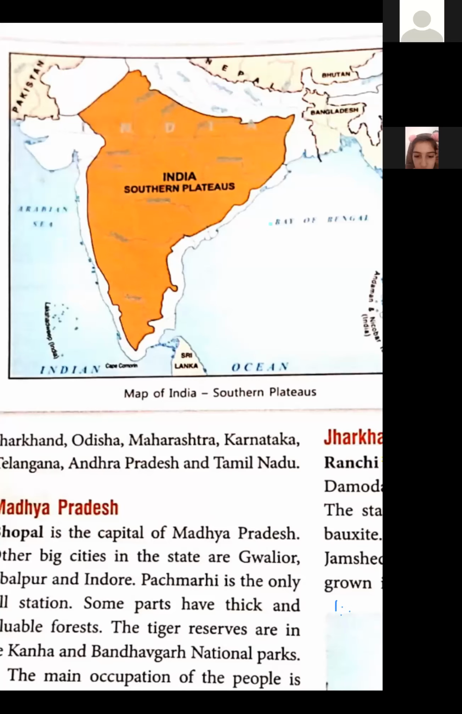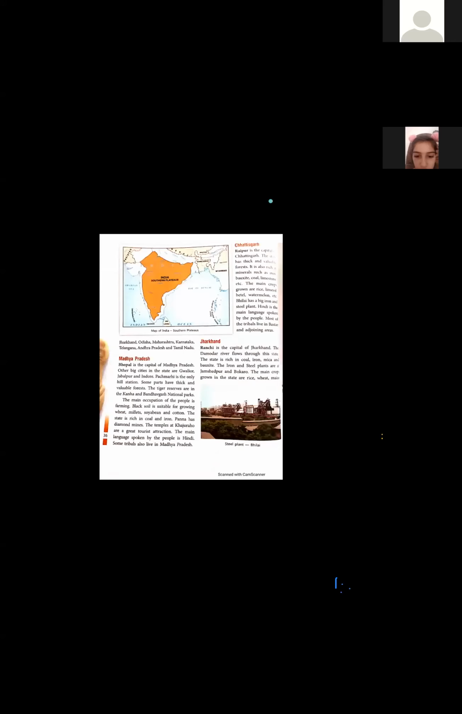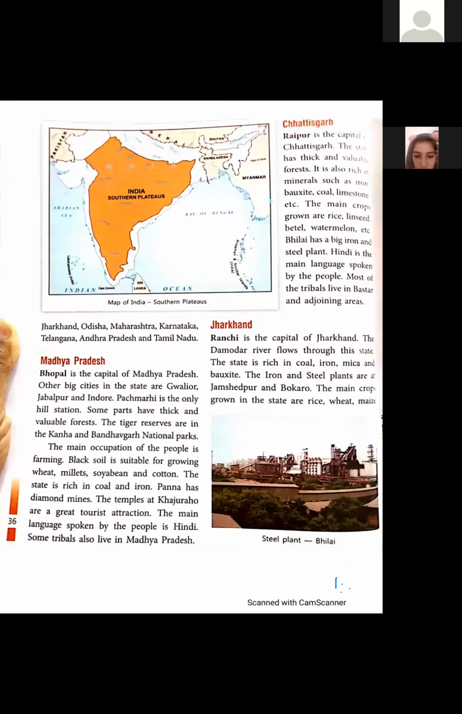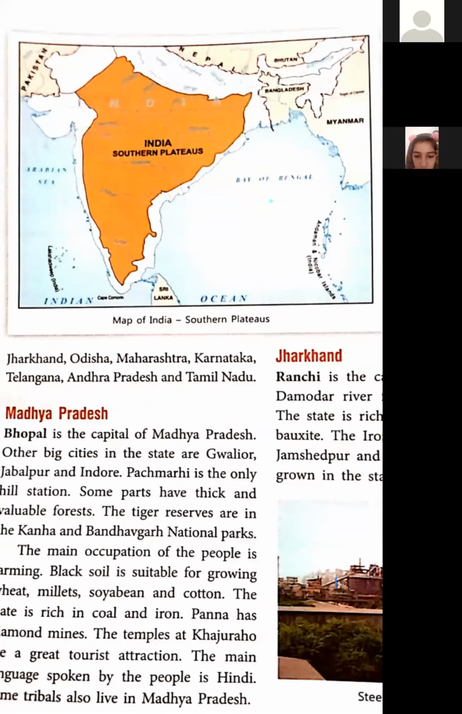The southern plateau covers about half of the land area of our country. ये जो southern plateau है, this covers about half of the land area of our country. You can see in the picture also. The north-south extent is about 1600 kilometers. North-south extent means from north to south.